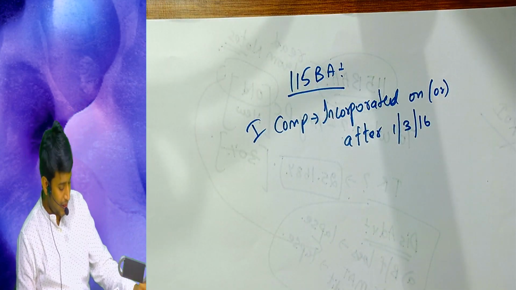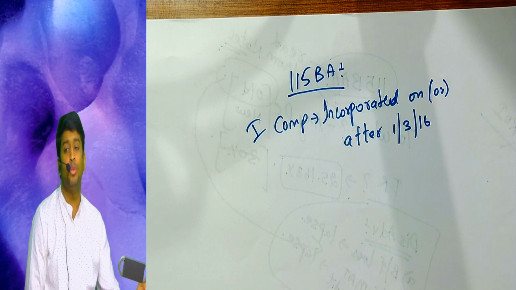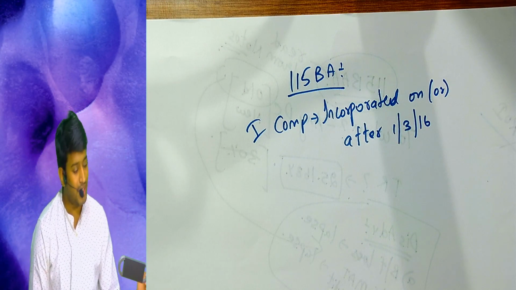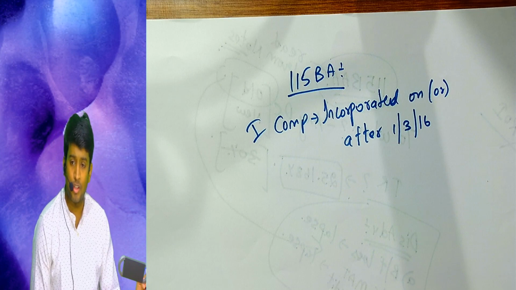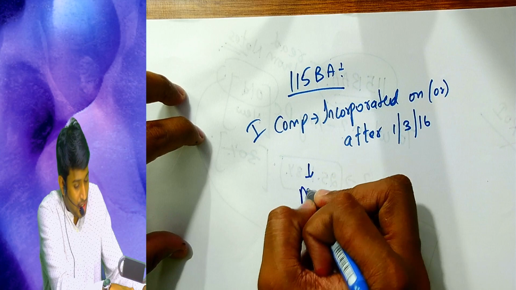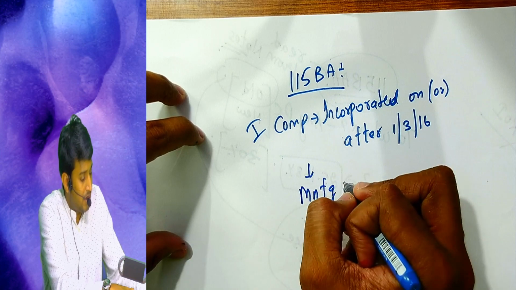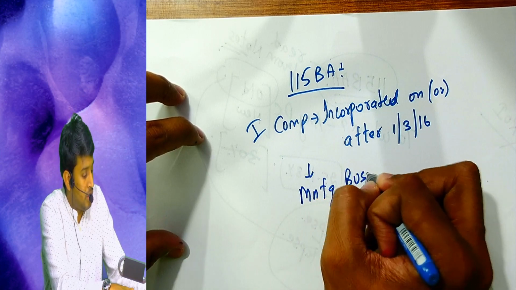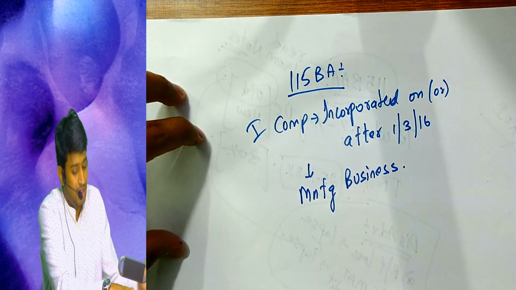115BAB లో కండిషన్ ఏంటి? That is 1/10/2019. దీంట్లో కండిషన్ ఏంటి? 1st March 2016. Number 2, it should be into manufacturing business. The company should be into manufacturing business.